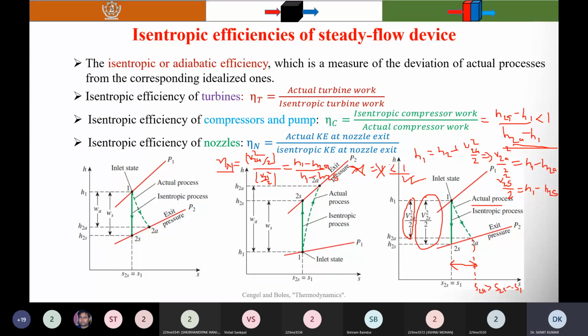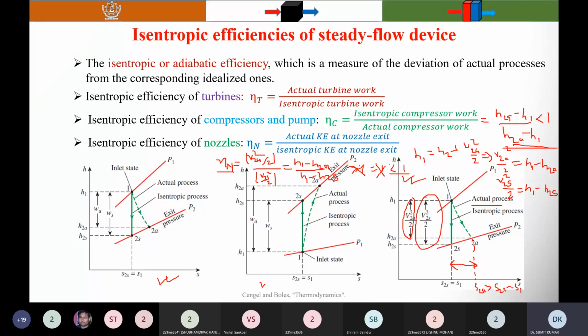So remember that isentropic efficiency, if you have any confusion, you can see it as a length. A smaller length on the numerator side and the larger length on the denominator, so its value is always less than 1. In case of the turbine and compressor, this vertical distance represents the work done, and the horizontal distance measures the irreversibility. Similarly in the nozzle, this vertical distance measures the kinetic energy, and the horizontal distance measures the irreversibility.